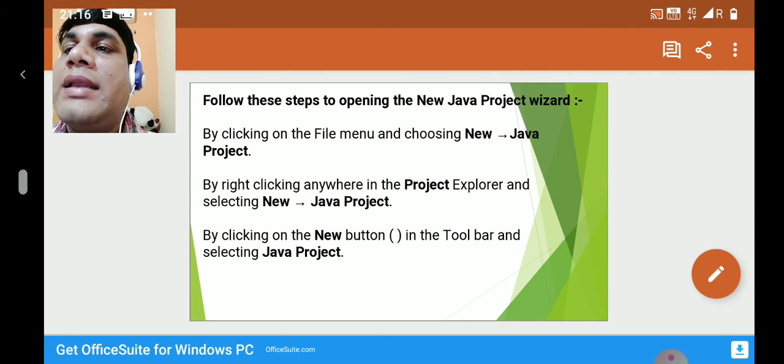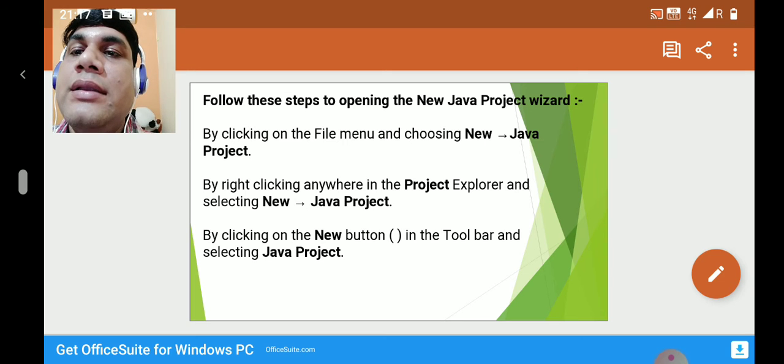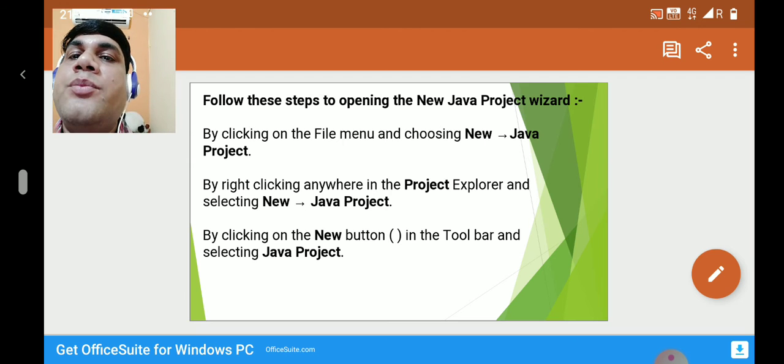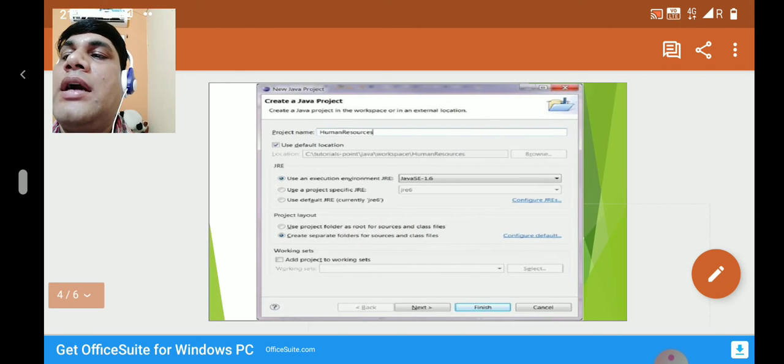Otherwise you can right click anywhere in the project explorer and select new Java project, or you can click on the new button that you can see on your screen, in the toolbar, and select Java project. So these are the processes you can use, and using this you can open the new Java project wizard. Now we will discuss the next.